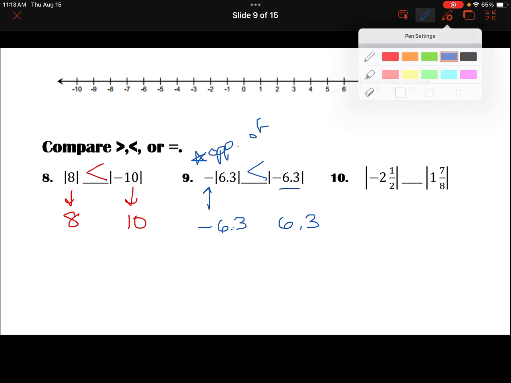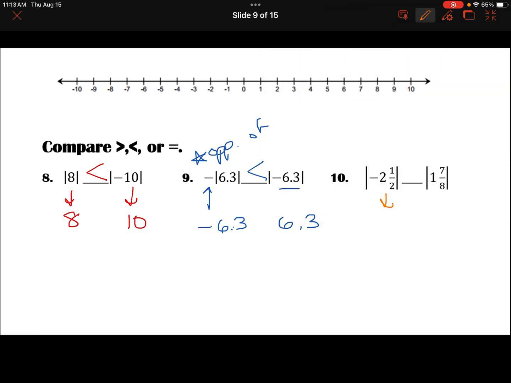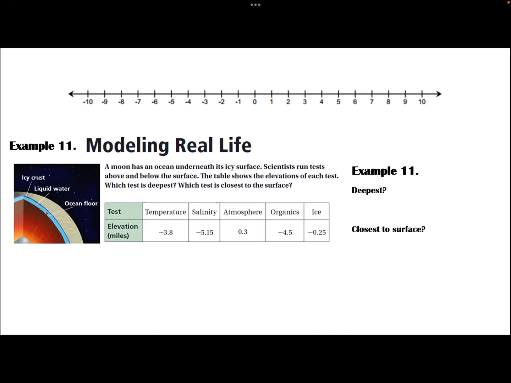And then as we look at this last one, the absolute value of negative 2.5, well, that negative's on the inside, so it's going to become positive. And this one is the absolute value of 1 and 7/8. And so in this case, positive 2 is always going to be greater than positive 1. All right. So when you compare, I would encourage you to write it out real quick.